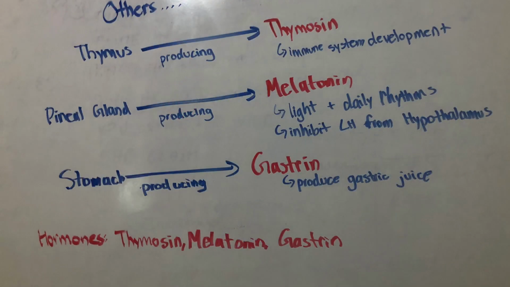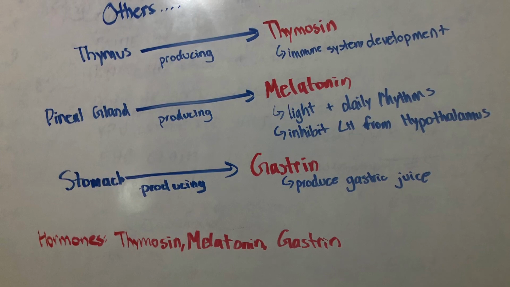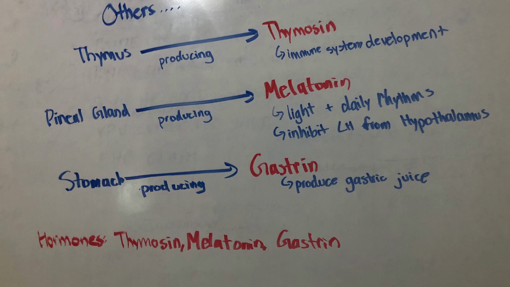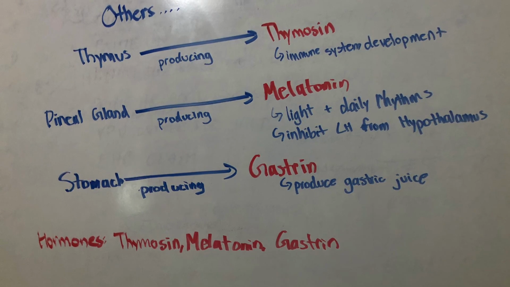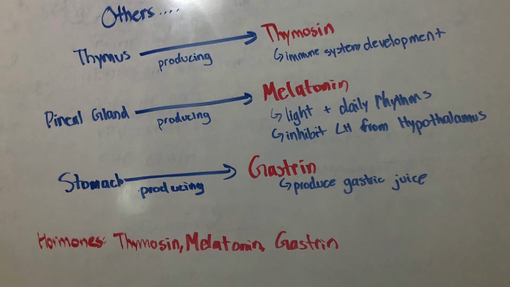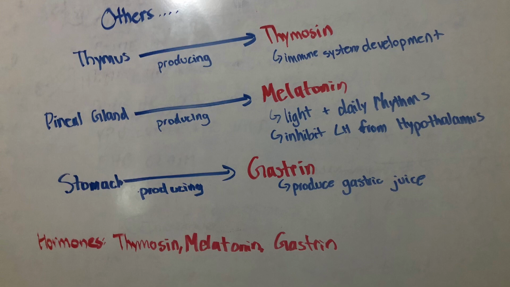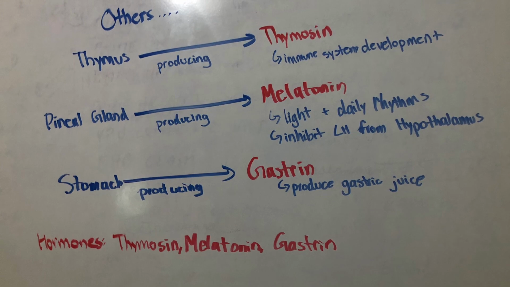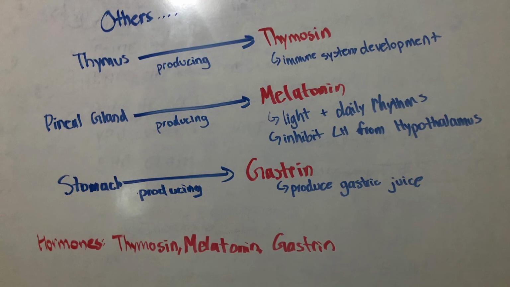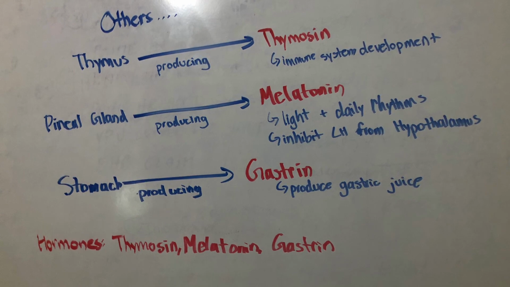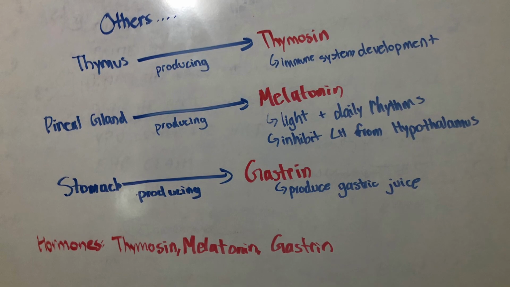There are many other organs and glands producing hormones, such as the thymus gland, which produces the hormone thymosin. Thymosin actually influences immune system development. It's larger as a baby and it decreases in size as you age. The pineal gland will be producing melatonin. Melatonin responds to light and daily rhythms. It's released in the dark to make you more sleepy, and it actually acts on the hypothalamus to inhibit LH. And the stomach produces gastrin, which produces gastric juice.